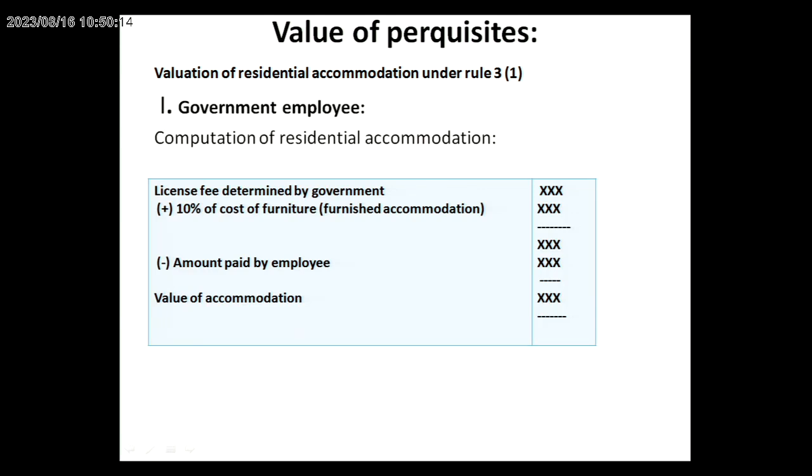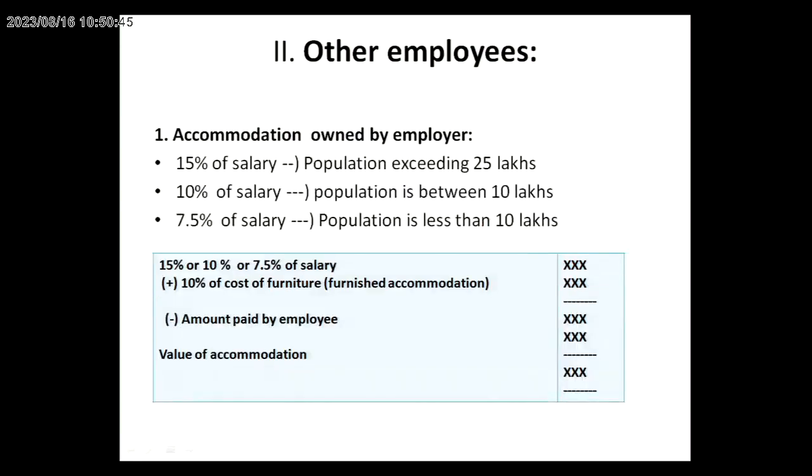Plus, suppose the government provides furniture to the employee, then 10% of the total furniture cost will be added. So simply we calculate the license fee determined by the government and also 10% of the cost of the furniture. That is called the total value of perquisites. Out of this, if the government recovers some amount from the employee, that will be deducted. After deduction, the remaining balance is the taxable perquisite for government employees.